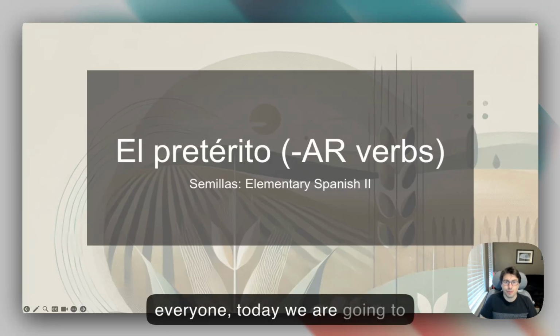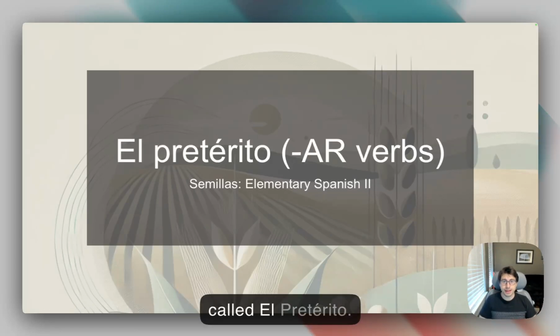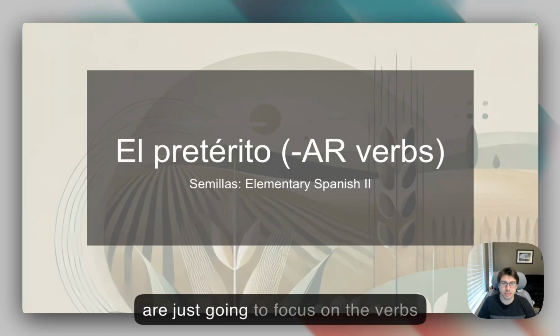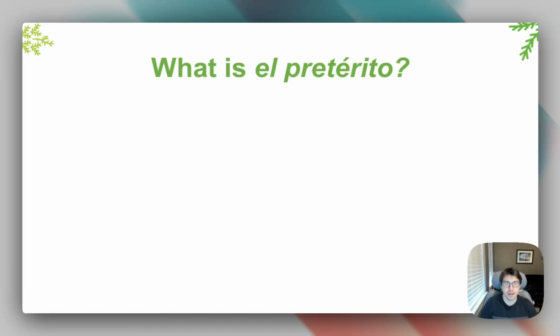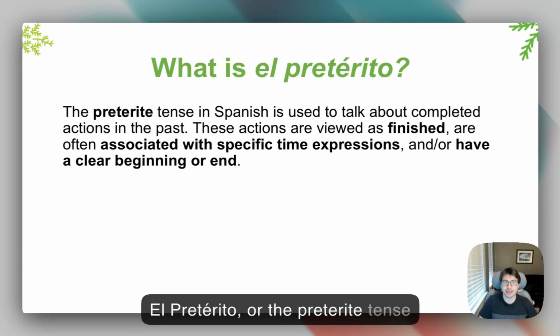Everyone, today we're gonna learn another past tense in Spanish called el pretérito. And for today we're just gonna focus on the verbs ending in AR. So what is el pretérito? El pretérito, or the preterite tense in Spanish, is used to talk about completed actions in the past.